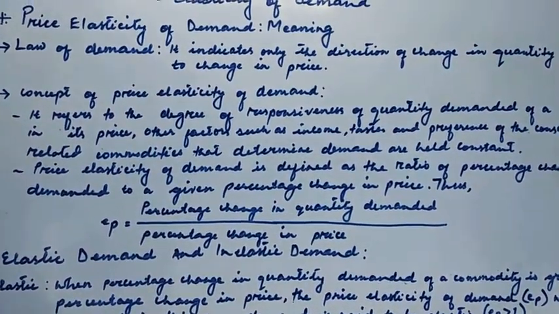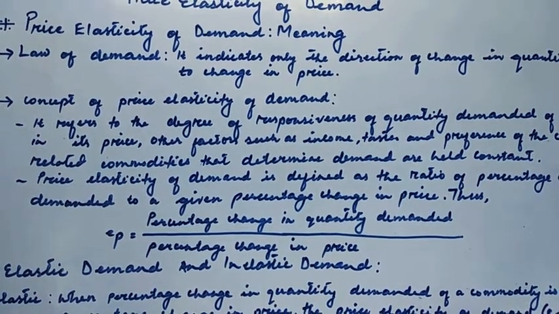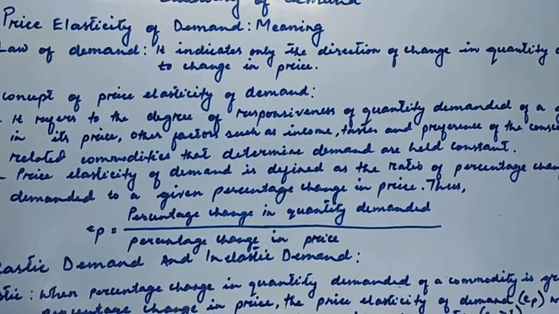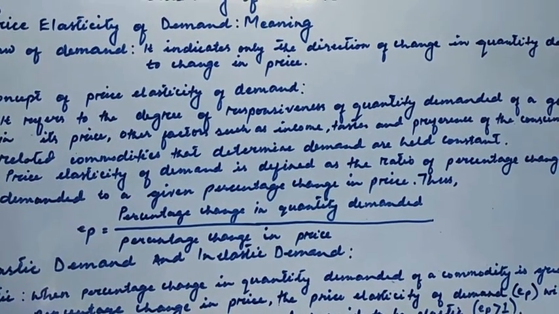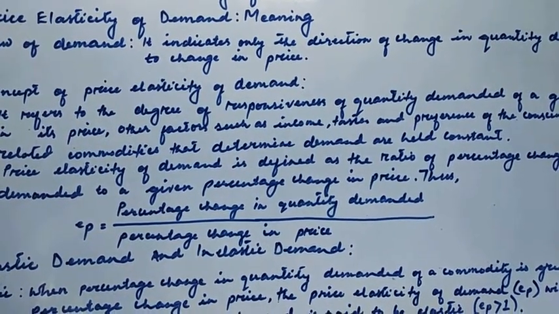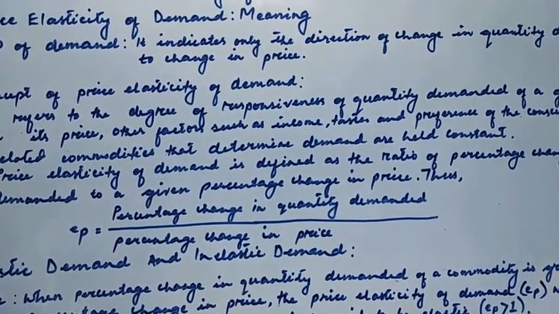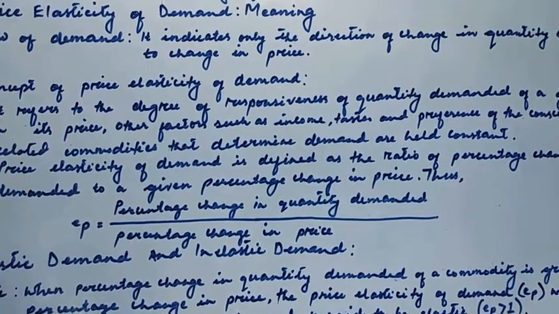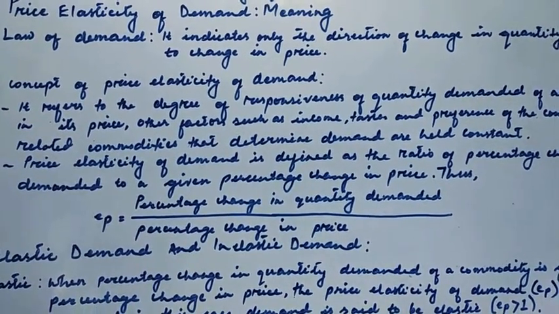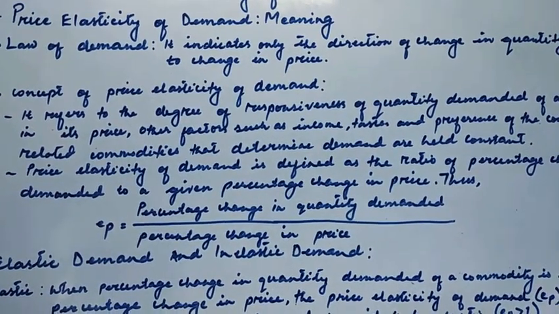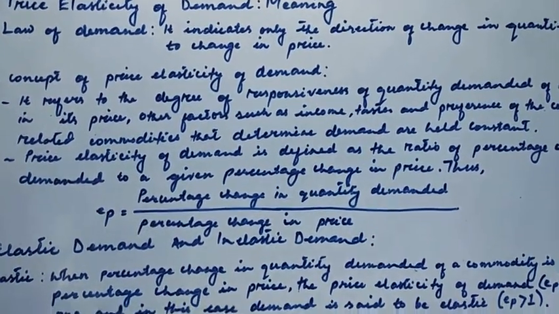It is the degree of responsiveness of how much quantity consumers will demand of a commodity when there is a change in price. So we are talking about quantity here, not just the direction.